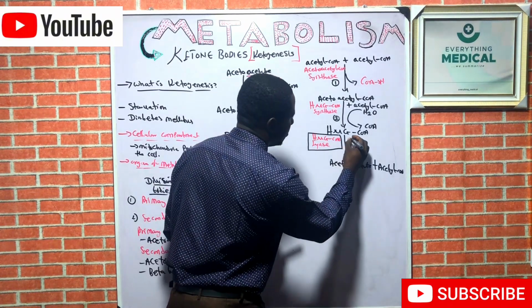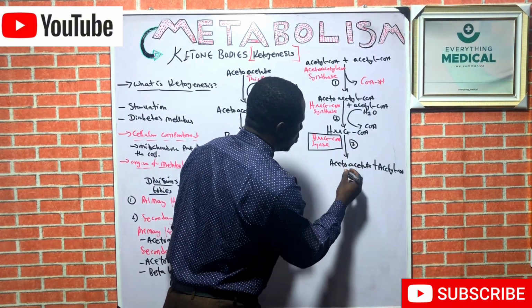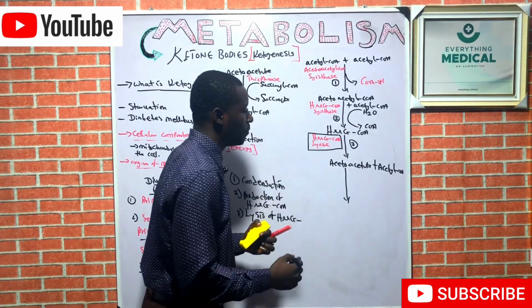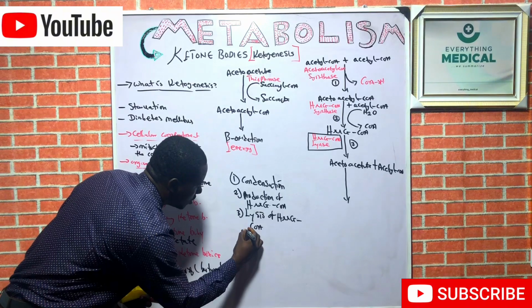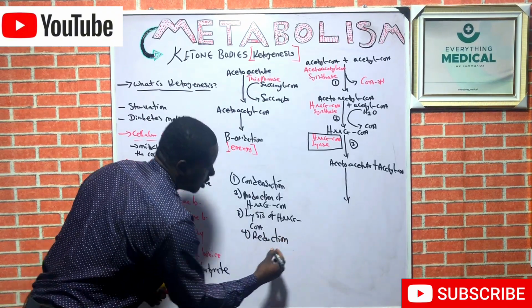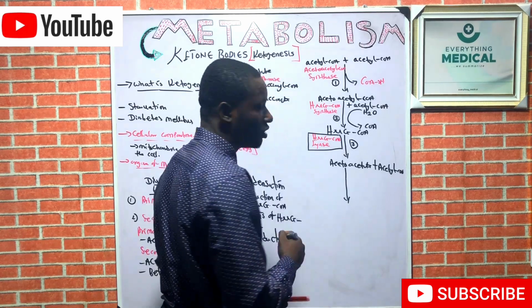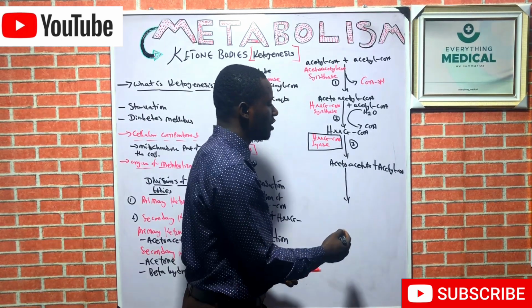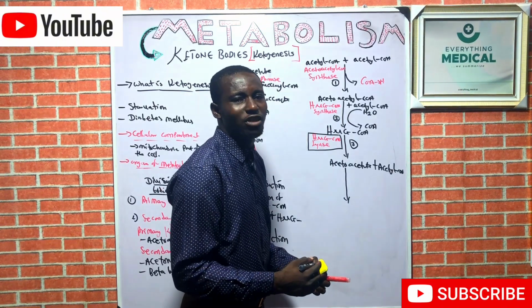Here is our step three. We'll go to step four. Step four is a reduction reaction. Acetoacetate is reduced to beta hydroxybutyrate.